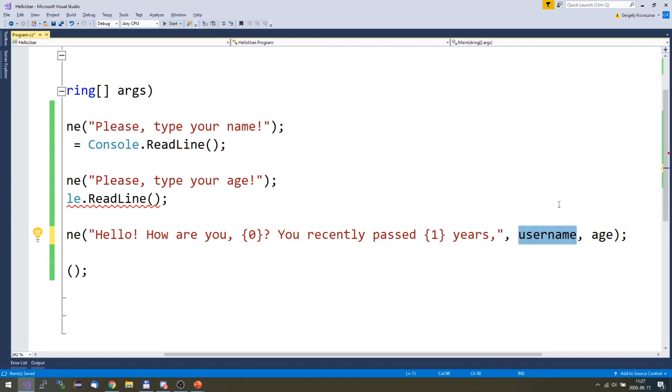The index is a number which gives the order. This is the first one, this is the second one. So basically I should type 1 and 2 here. This identifies the parameter based on their order. But in C# and also in other C-type languages, indexing always starts from 0.